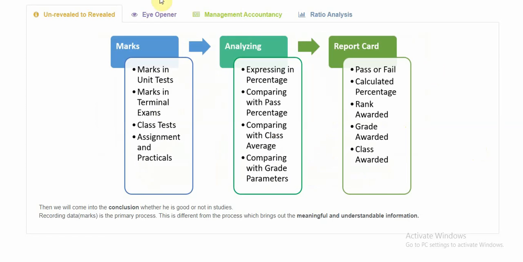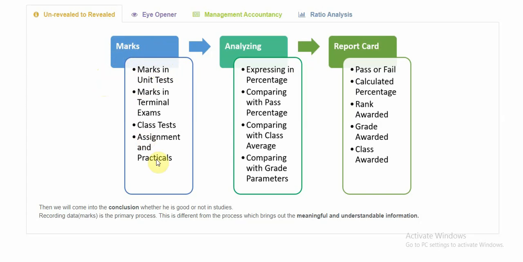For information to go from unrevealed to revealed, it has to go through a process. This process is very basic. You guys being in 12th grade, it's not something new. First, marks will be the raw data that we have. This is what I got from the kid's father.